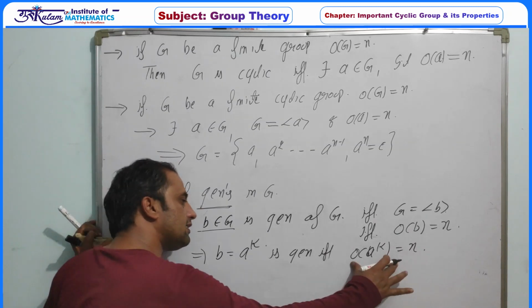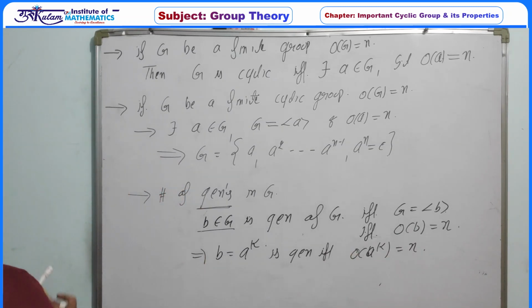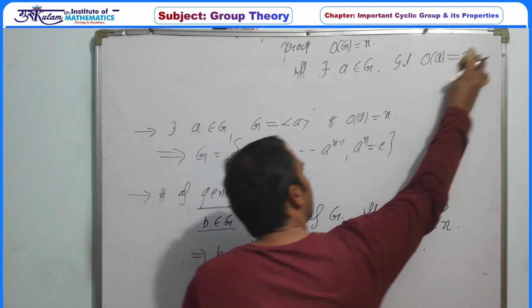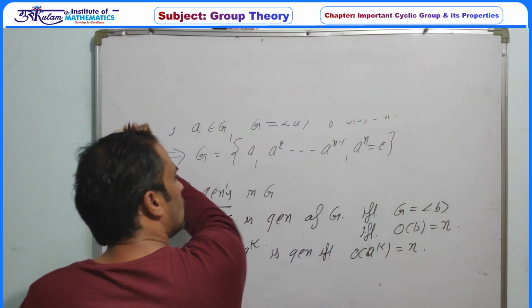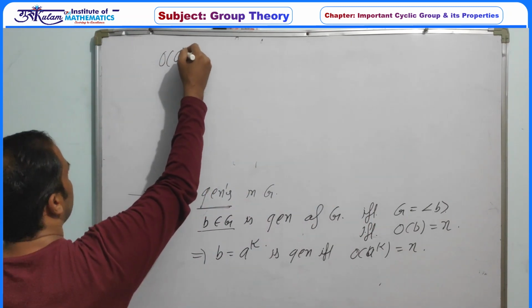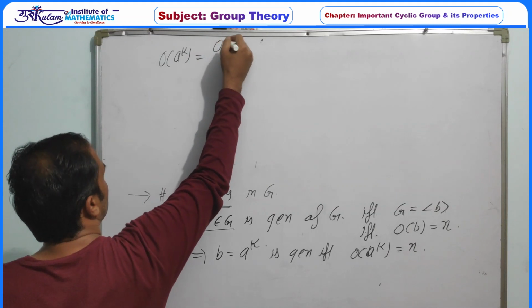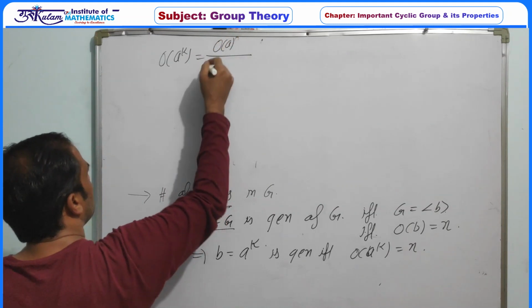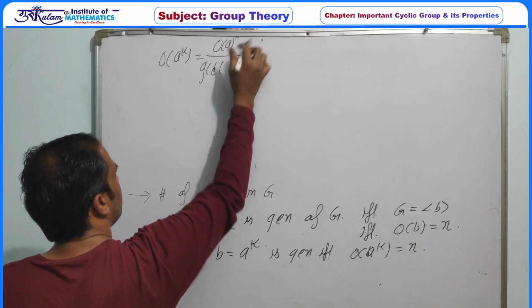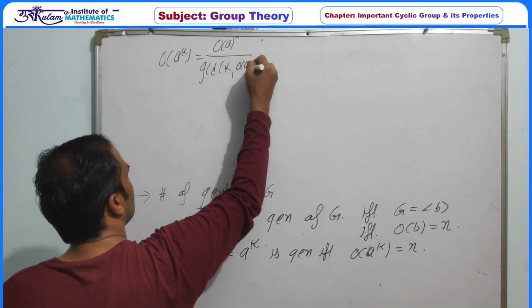And we have already discussed the properties of the order of a to the power k. So if the order of a is n, then the order of a to the power k is always the order of a upon the GCD of k and the order of a.